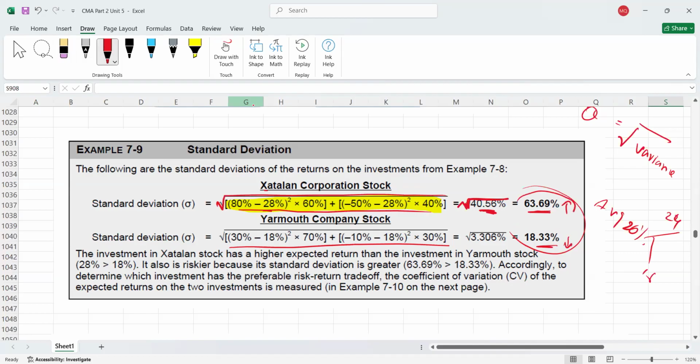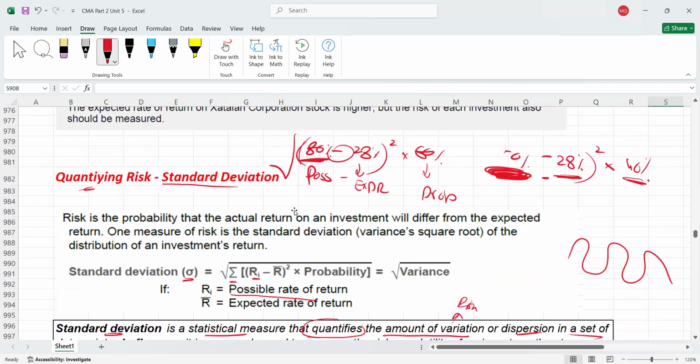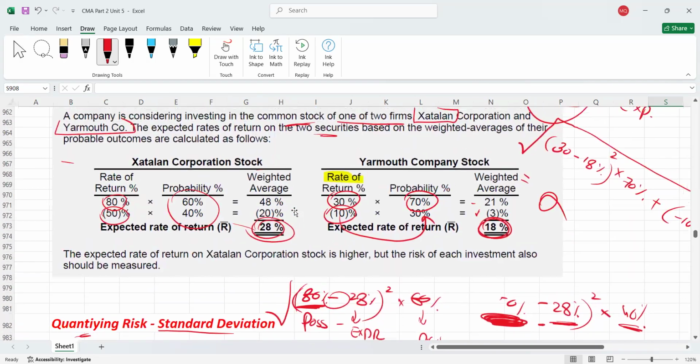It means this investment is more risky. That is why it was giving you 28% expected return, a high return. And this investment is less risky. That is why it is giving you only 18% expected return, which we calculated previously. Here 28% expected return, here 18%.